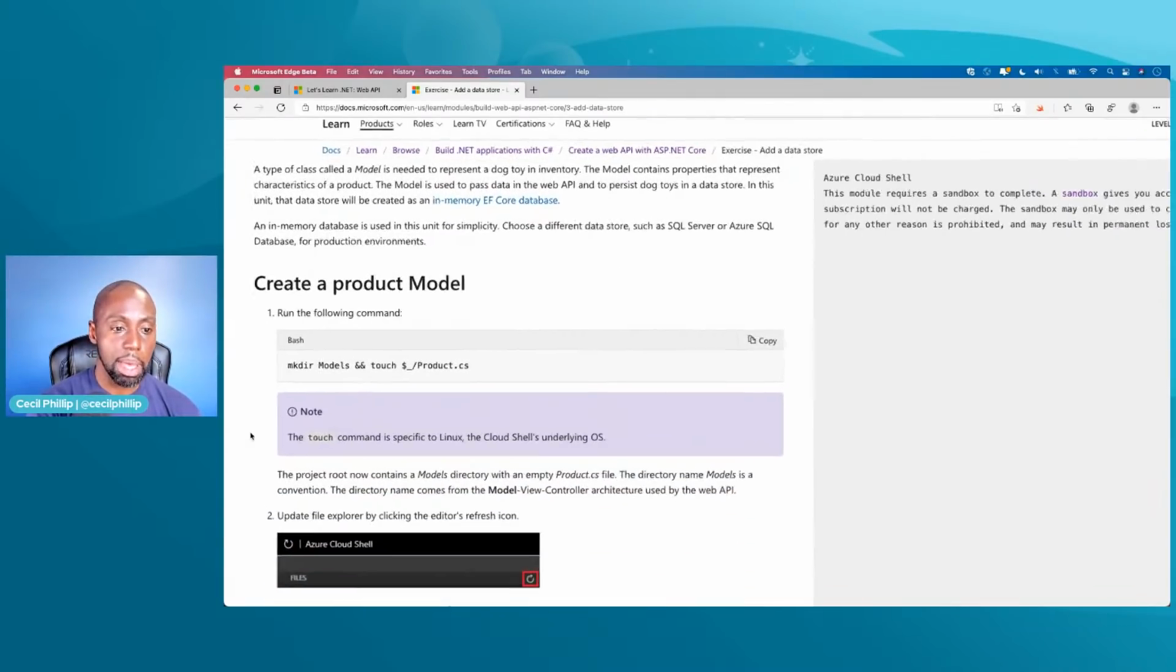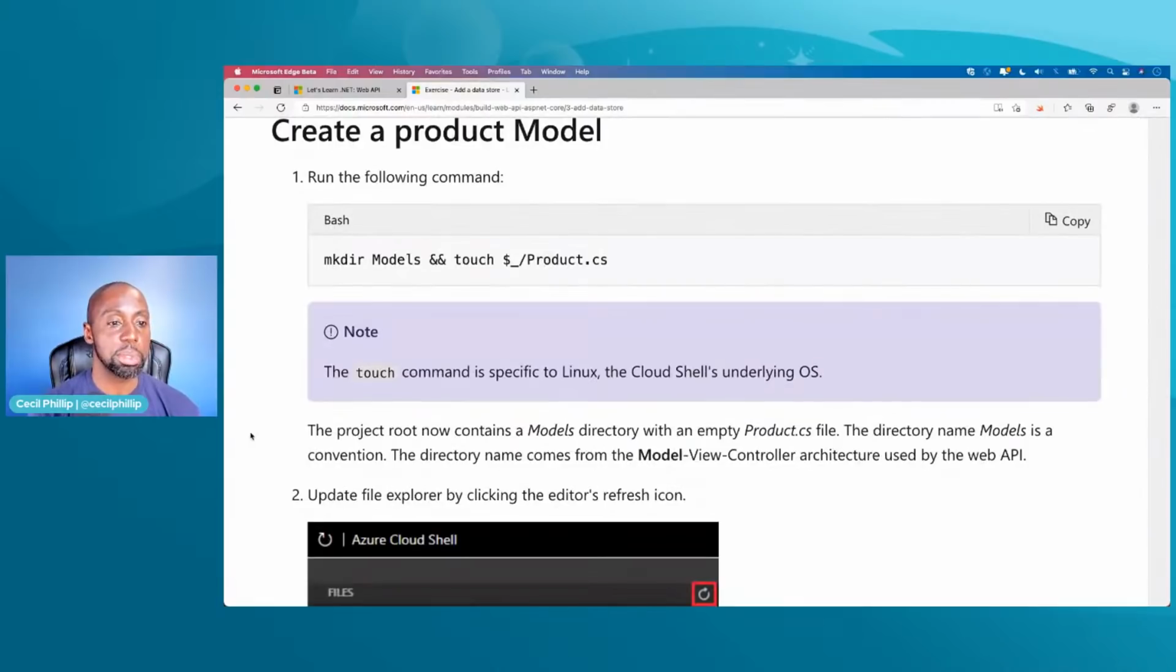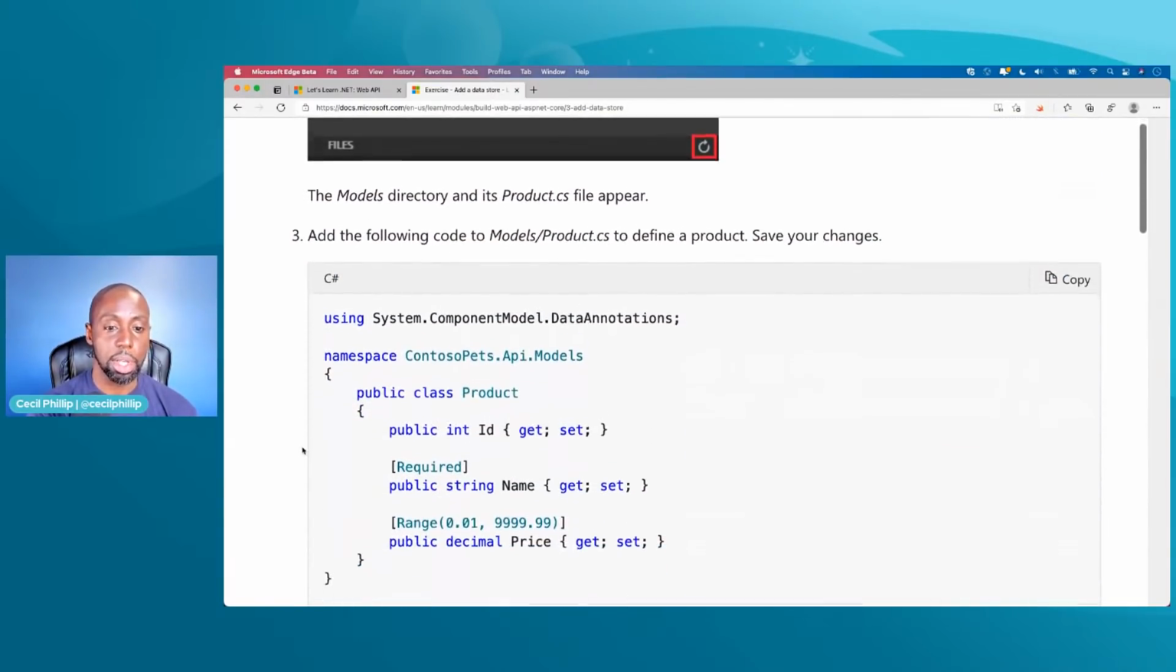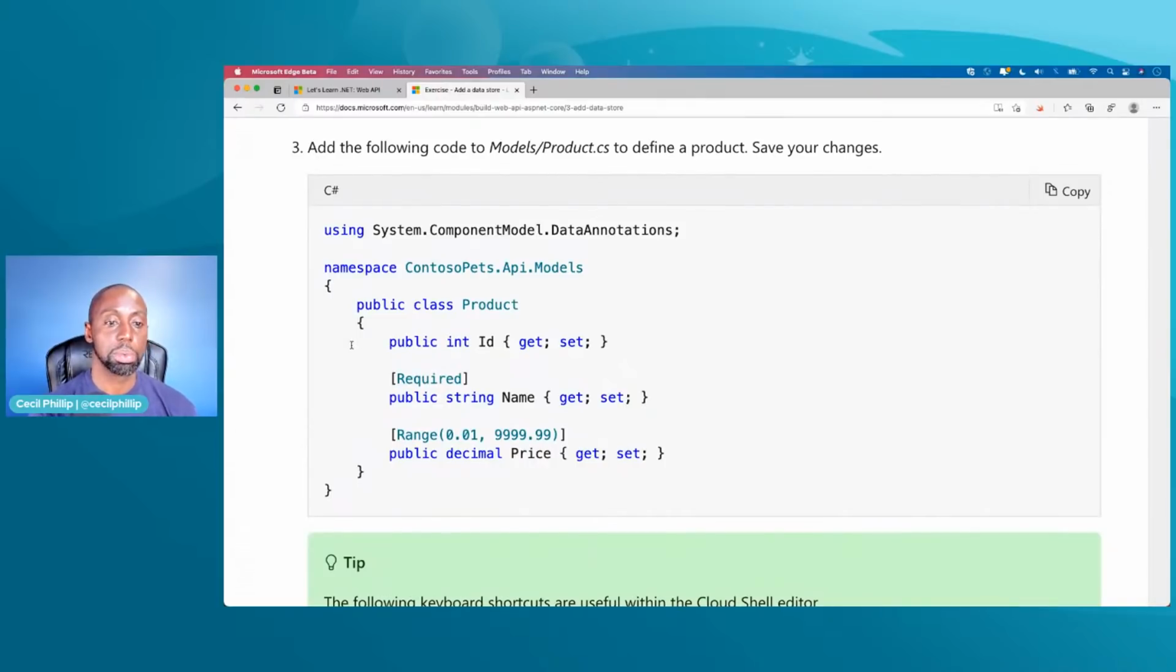So the first command that it wants us to run, it wants us to do this mkdir and touch product. So it pretty much wants us to create a product class, right? And then after we create this product class, it wants us to define the shape of the product that looks something like this. Okay. So as you can see, our product has an ID, which is of type integer. It has a name, and it also has a price.